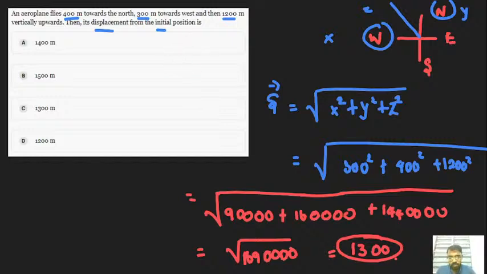And suppose they ask for the difference between total distance and total displacement, how can you arrive at it? That's the question they have asked.